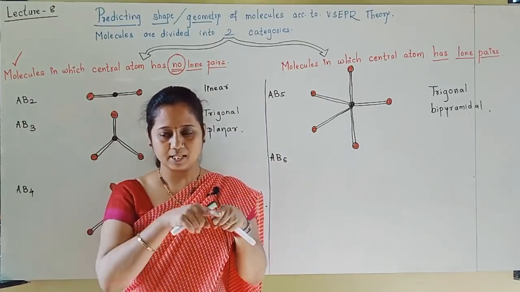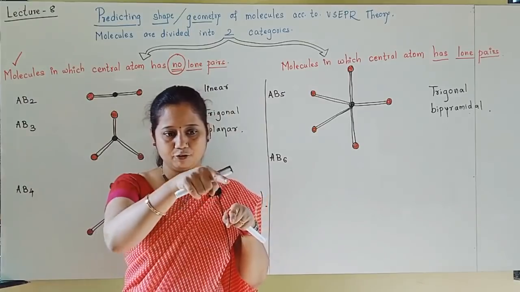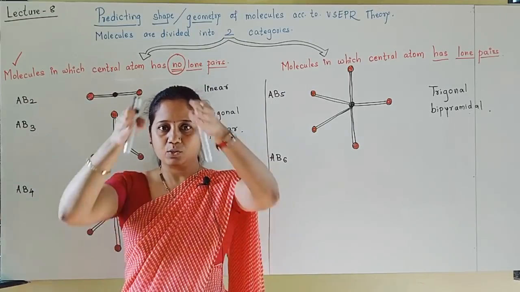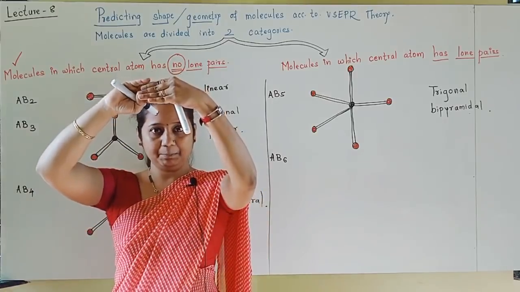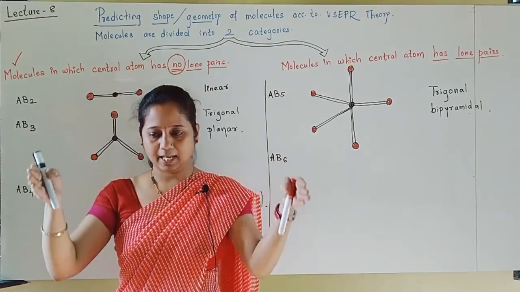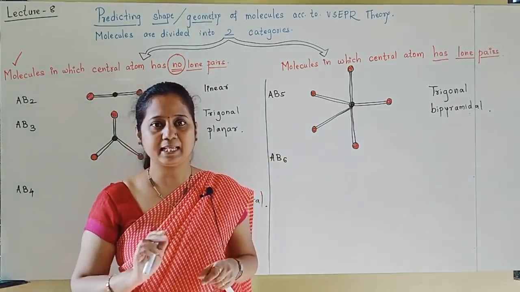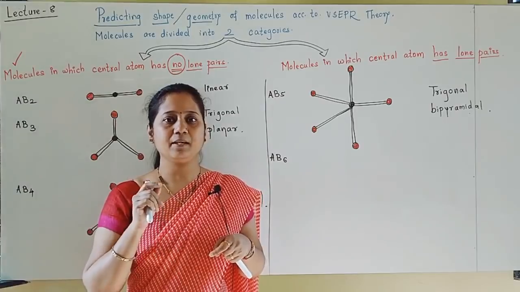Square means A at the center, 4 B forming a square. The square forms one pyramid up with the 5th B, and one pyramid down with the last B. Like this the shape will be.